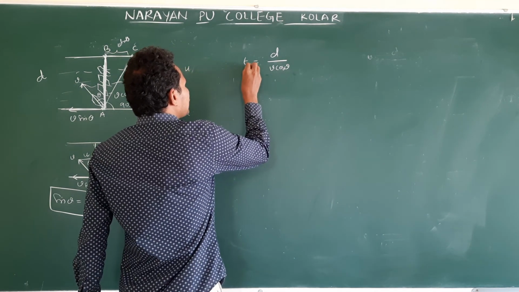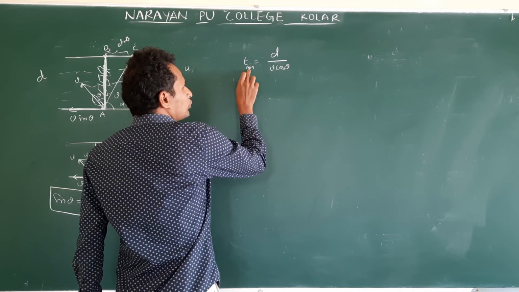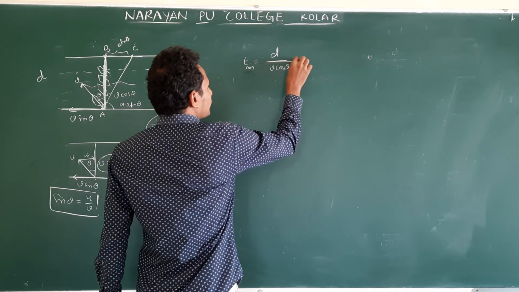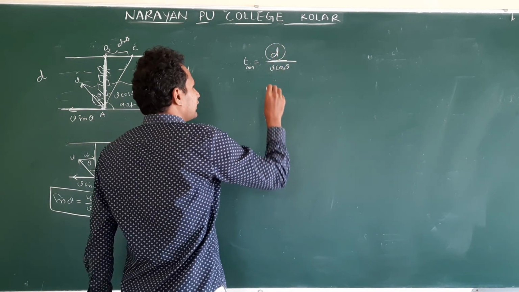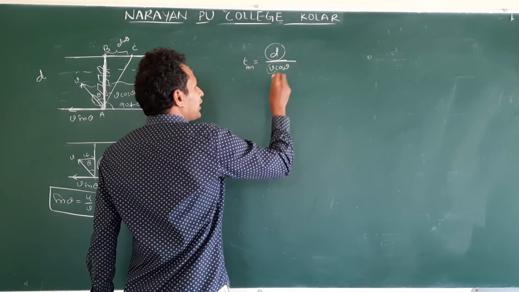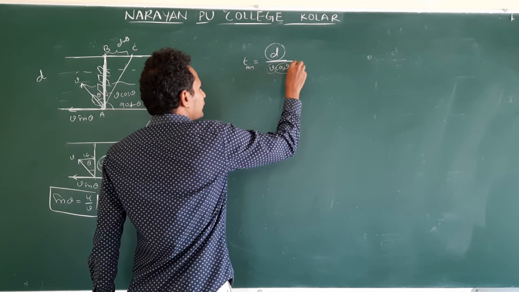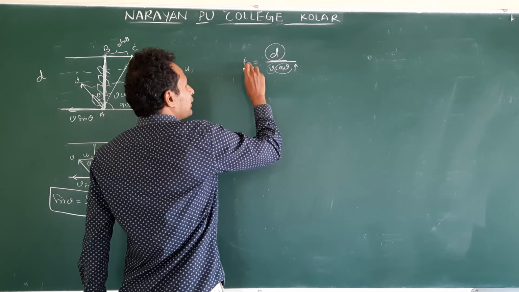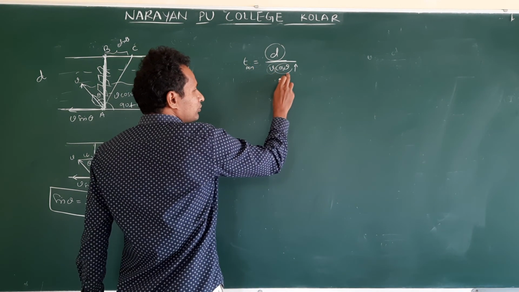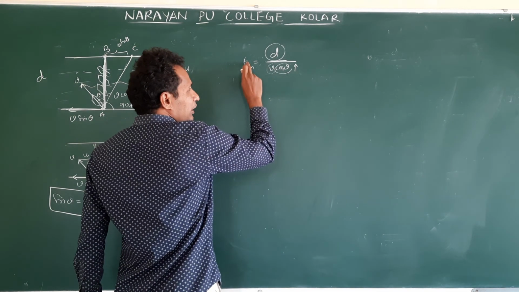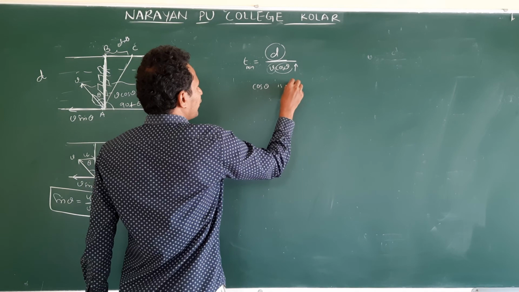To make this minimum, the river width we cannot change. That's constant. Once we fix the velocity, this will be constant. It depends on cos theta. If cos theta is maximum, then what happens? T will be minimum. When the denominator is maximum, T will become minimum. So cos theta is max.